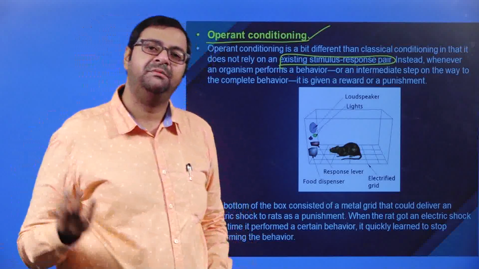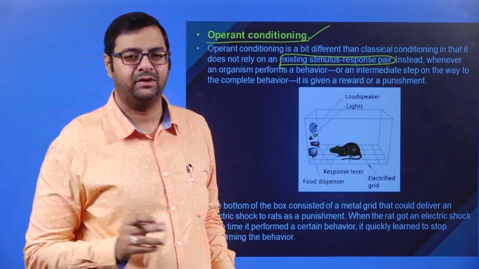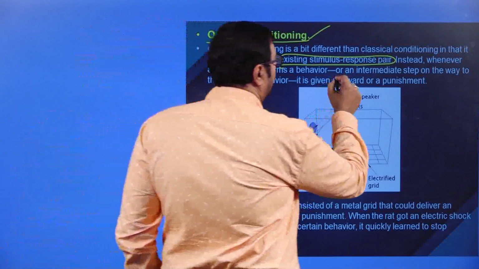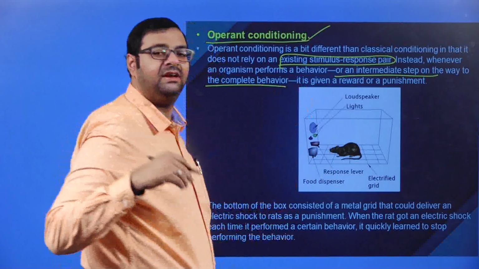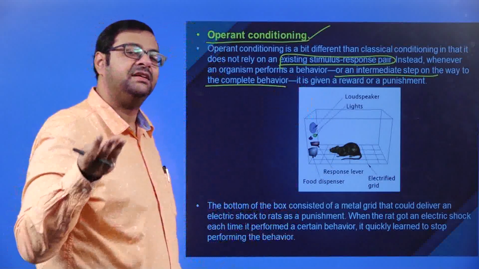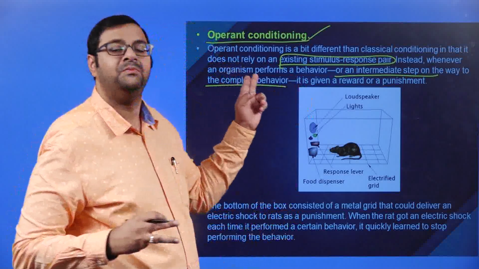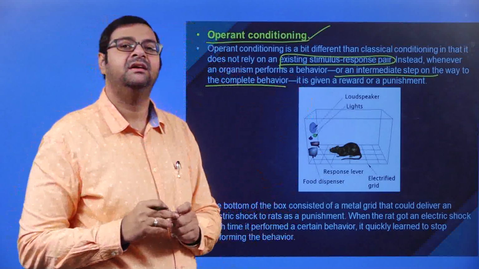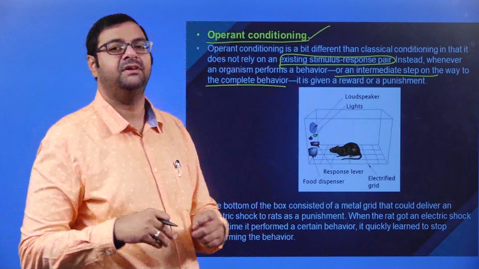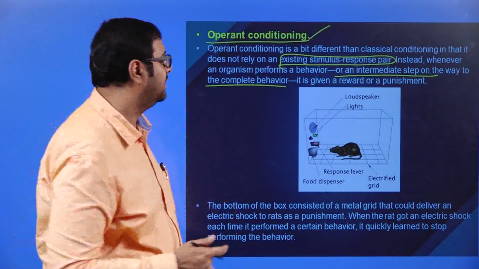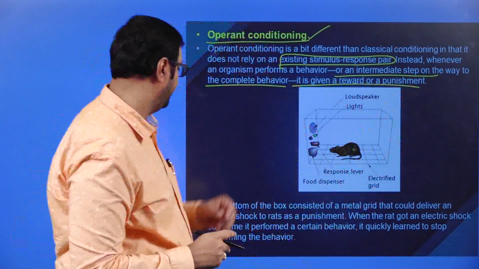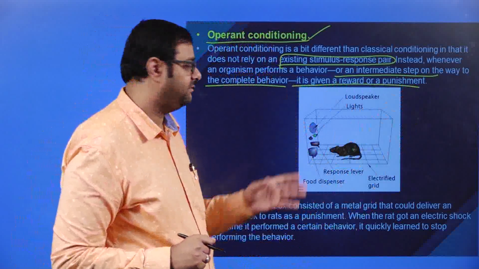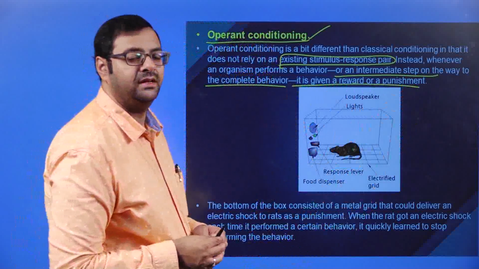If it does not perform, it is given a punishment. So it is an immediate step on the way to complete the behavior. When a reward is given, the animal is conditioned to give a response. Give out a behavior. Now that is what operant conditioning is. I'll just explain this image.